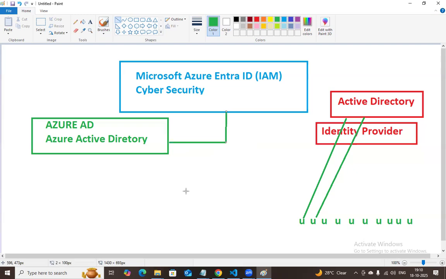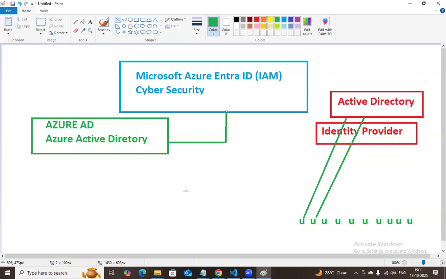It is a cybersecurity-related module in Azure. AWS also has one, GCP also has one, in different areas; IBM also has its own IAM tool. Like that, Azure also has its own IAM tool. Why is Microsoft Azure Entra ID very famous? Because there are millions of Azure users.